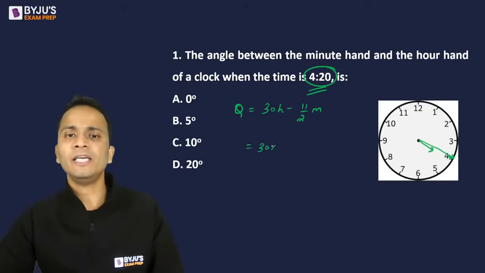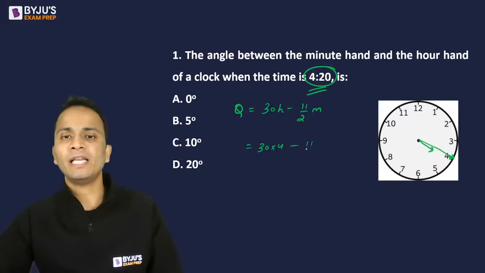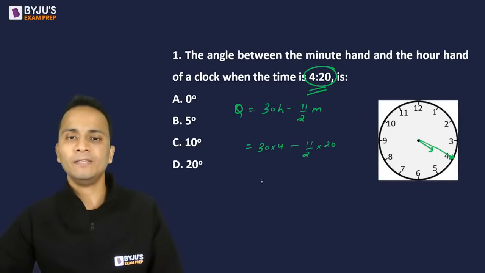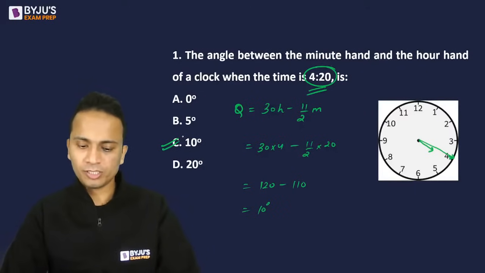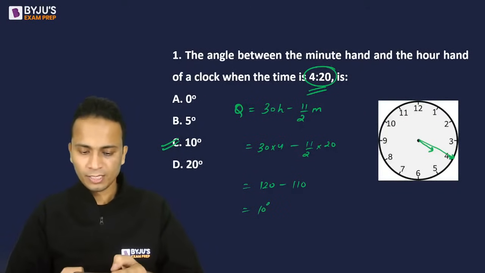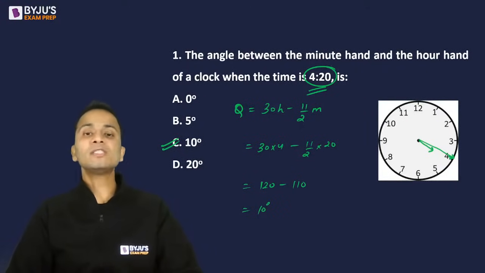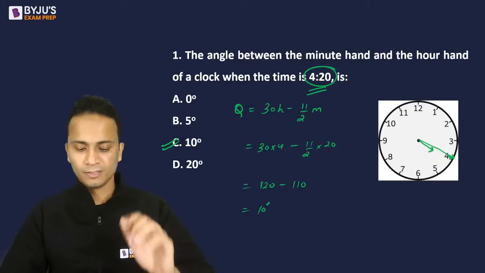So 30 into 4 minus 11 by 2 into 20. That is 120 minus 110. Answer is 10 degrees. That is option C. I hope all of you are clear. Option C is the correct answer, okay?